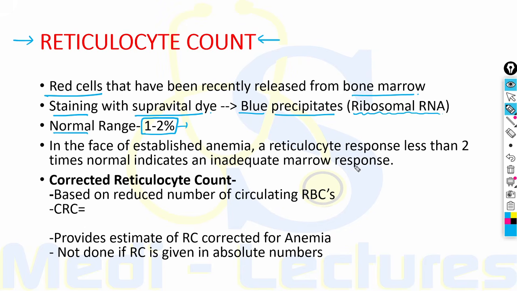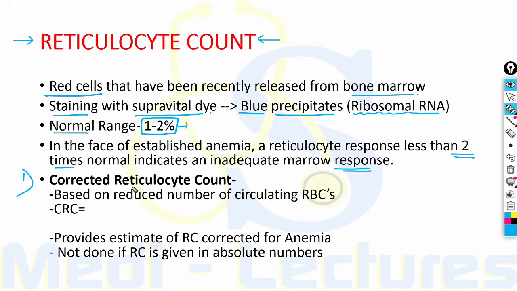In the face of established anemia, if a reticulocyte response is less than 2 times the normal, it indicates an inadequate marrow response. Therefore, reticulocyte count will only increase if there is functioning normal bone marrow with a normal EPO stimulation. To use the reticulocyte count to estimate the marrow response, two corrections are needed.